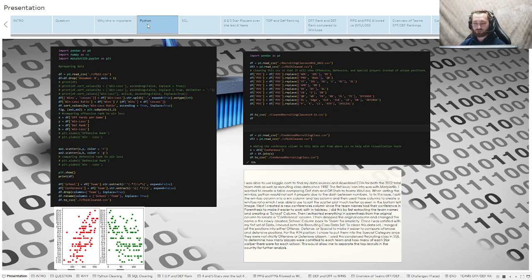To fix this issue, I split the win-loss column into a win column and a loss column, and then used these columns to create a win-loss ratio, which I was able to use to sort the scatter plot much better, as seen in the bottom left image.